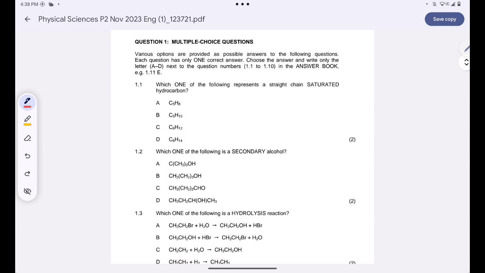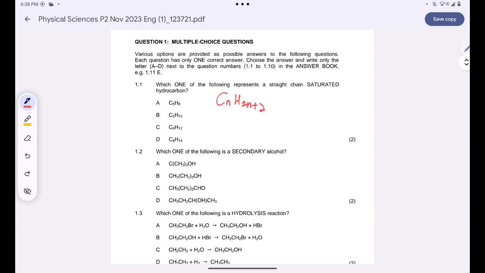Okay, question 1, we're dealing with multiple choice now. The first question says which one of the following represents a straight chain saturated hydrocarbon? There's only one saturated hydrocarbon that we have, and that hydrocarbon is called an alkane. Are we together? So the general formula for alkanes says CnH2n plus 2. Whenever I check these, there's only one option that respects that general formula. That option is option D.